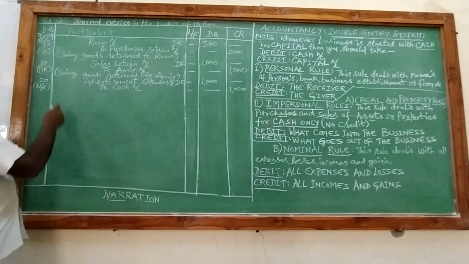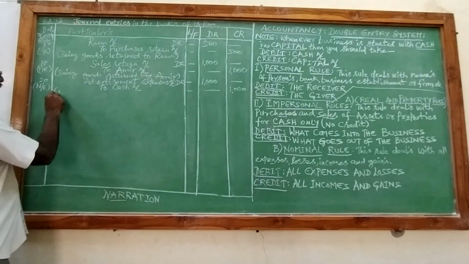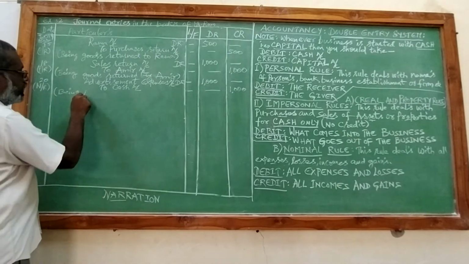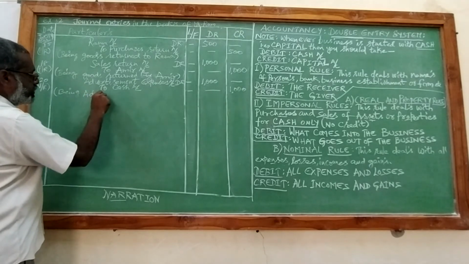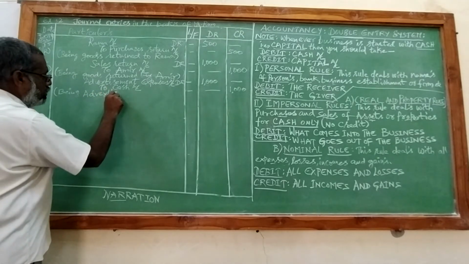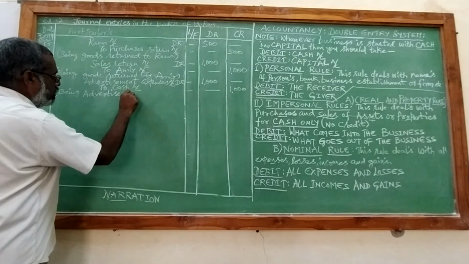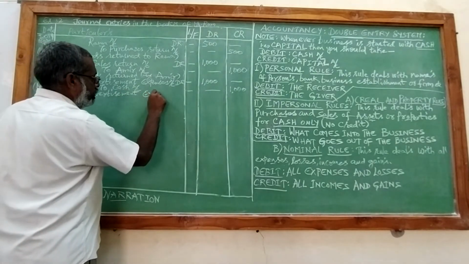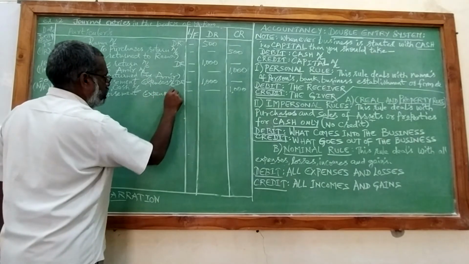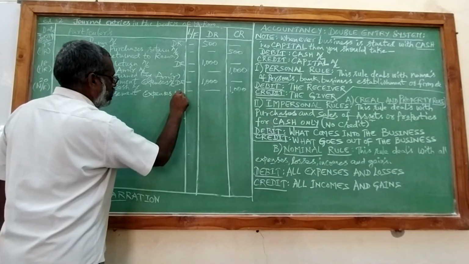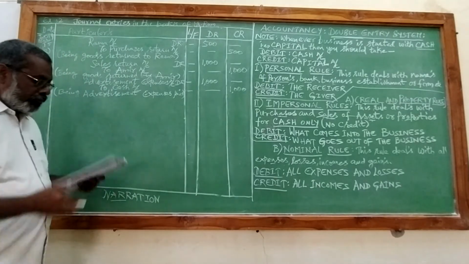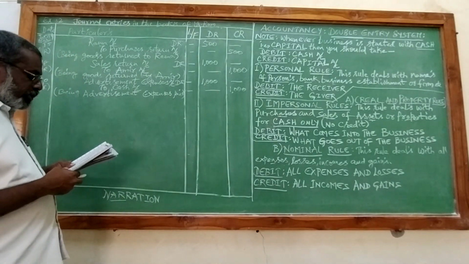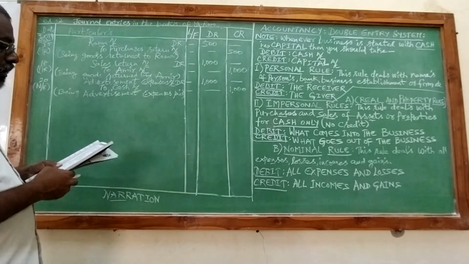And the statement for this journal entry, which is called narration, will start with the word being advertisement expenses paid. And next one is on March 23rd, deposited cash into Canara Bank.